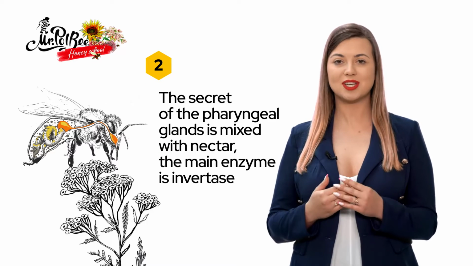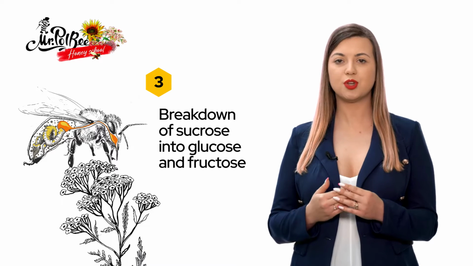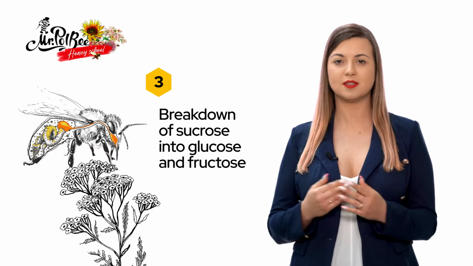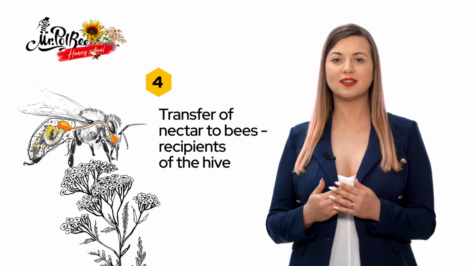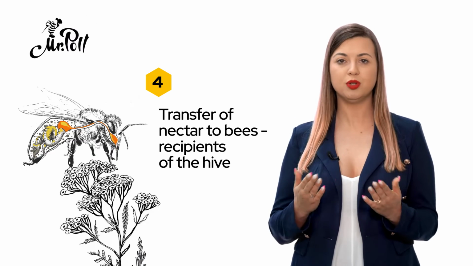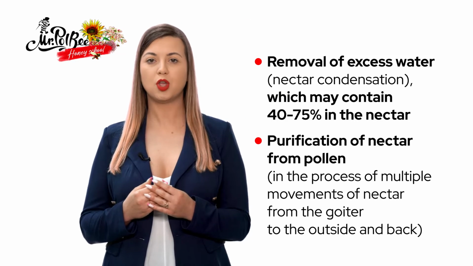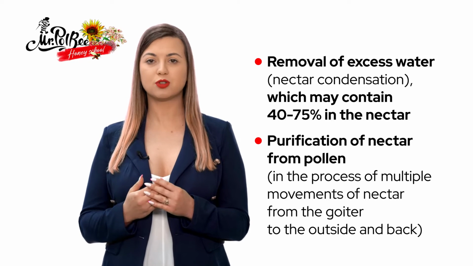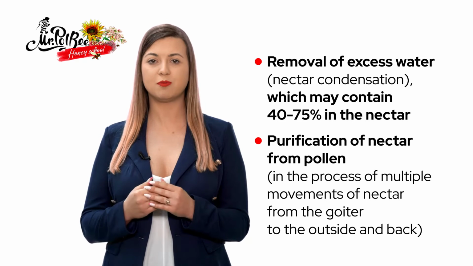The most active of all enzymes is invertase, under the action of which the crop of the bees begins to split sucrose into simple substances easily digestible by living organisms, glucose and fructose. In addition, the bee transports nectar in the crop to the hive, where it transfers the processed nectar to young bees. Further down the hive, the nectar is processed into honey. Removal of excess water, nectar compaction. Purification of nectar from pollen in the process of multiple movements of nectar from the crop to the outside and back.